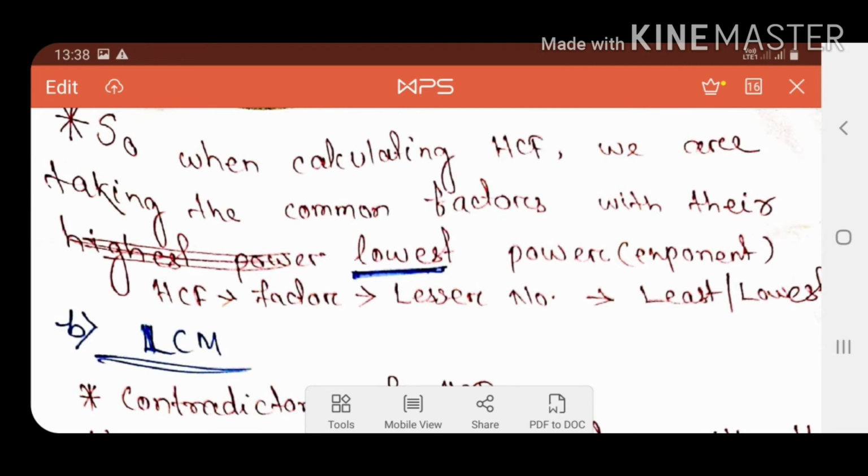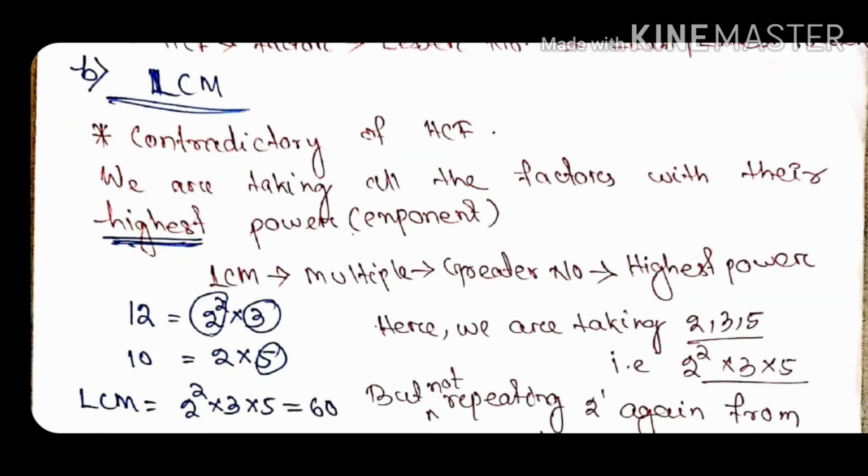So, lesser means least or lowest power will be considered. Now, we will come to LCM, and it is contradictory to HCF, somehow opposite of HCF. We are taking all the factors, but in HCF we are taking the common factors, while in LCM we are taking all the factors, but with the highest power. In HCF we are taking the least power, in LCM we are taking the higher power.